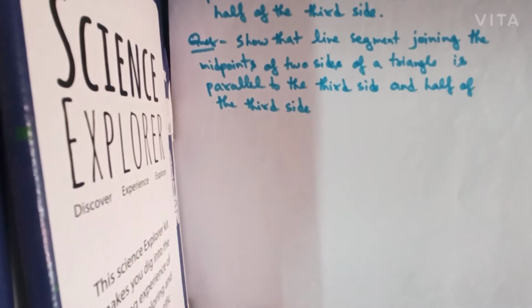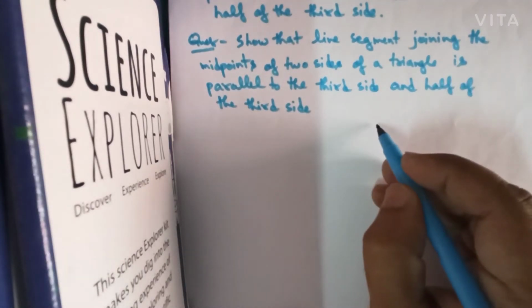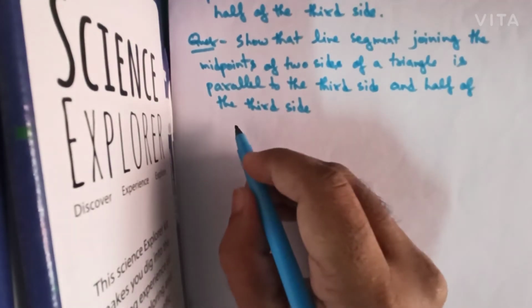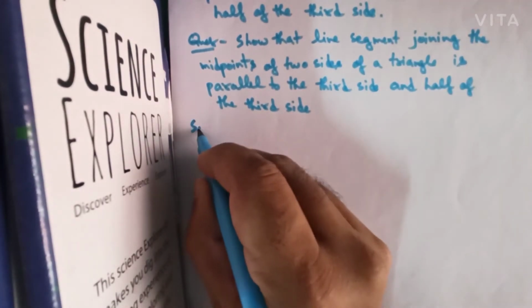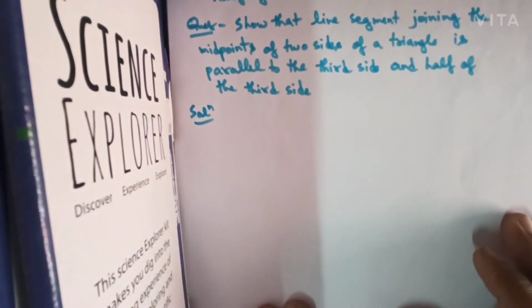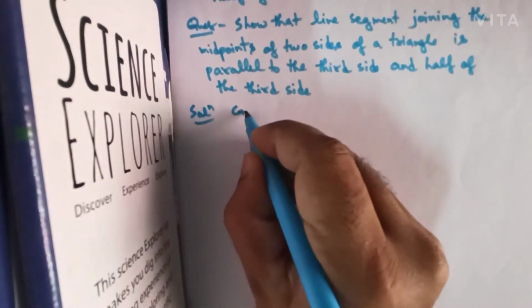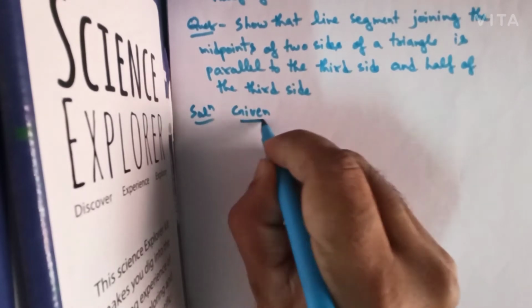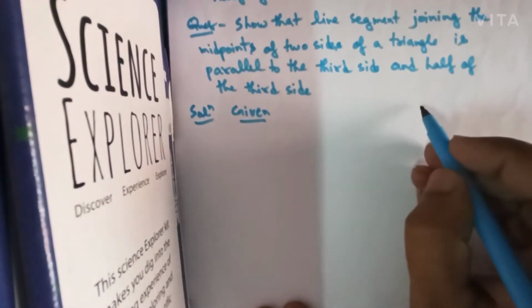As we have done in the previous question, in this proving question also the figure is not given to you. So you have to draw the figure, and you have to assume the vertices by yourself, and you have to write given and to prove, and then you will start the proof. So first of all we will write given and we will draw a figure.